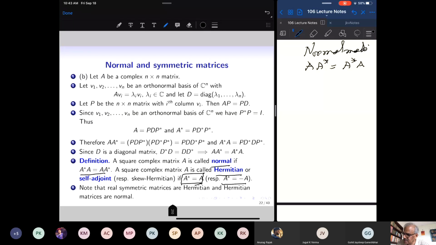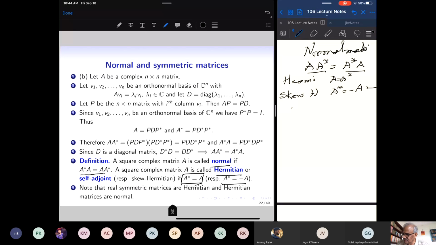If I take, say, a Hermitian matrix, which means A equals A star, then both sides are clearly equal. For skew Hermitian, A star is minus A. Then the left hand side is minus A squared, and the right hand side is also minus A squared. So skew Hermitian matrices are also normal. Therefore real symmetric matrices and skew symmetric matrices are also normal matrices.